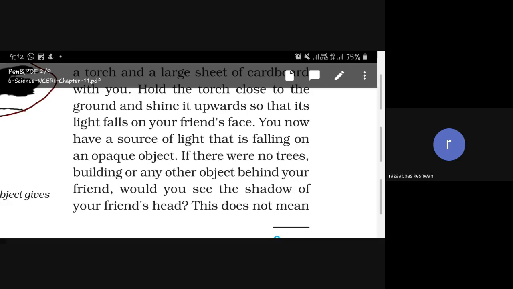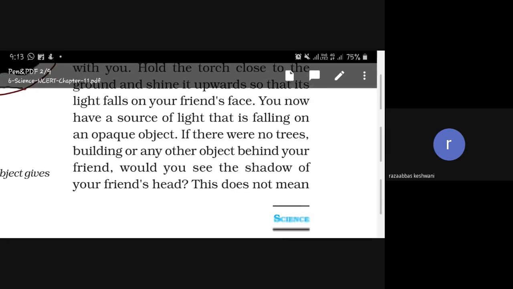If there were no tree, building or any other object behind your friend, would you see the shadow of your friend's head?